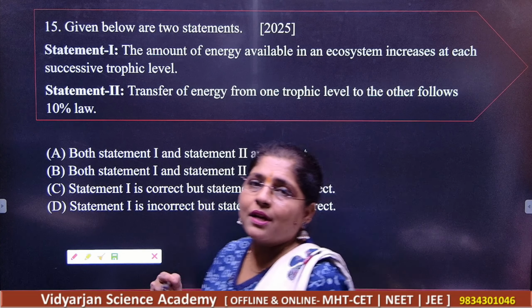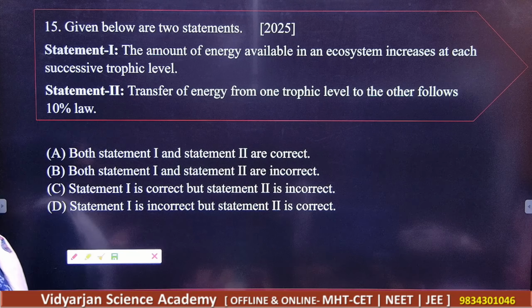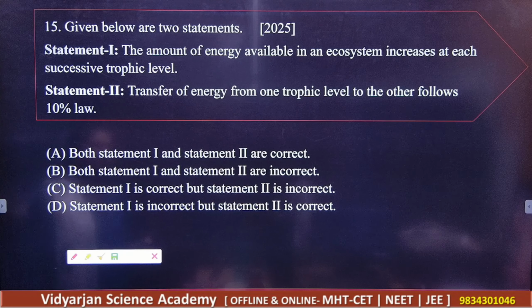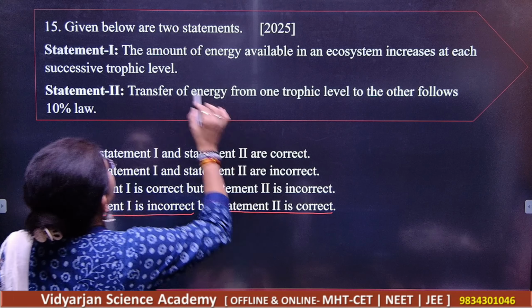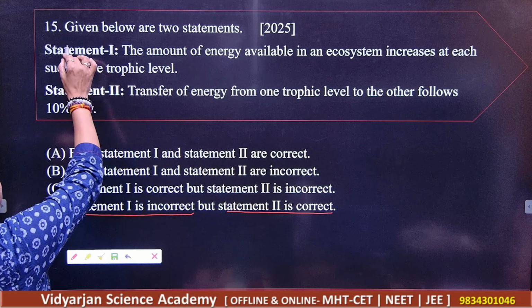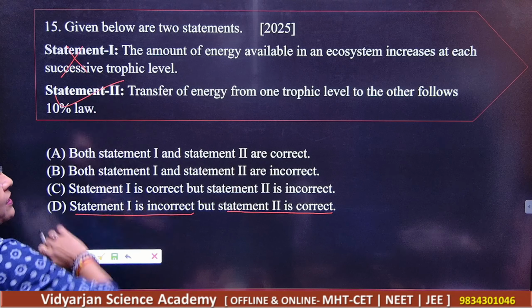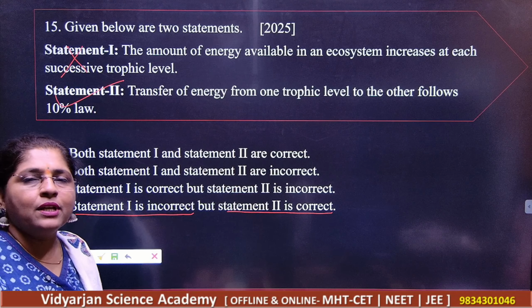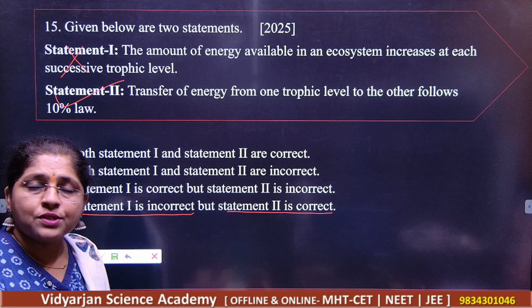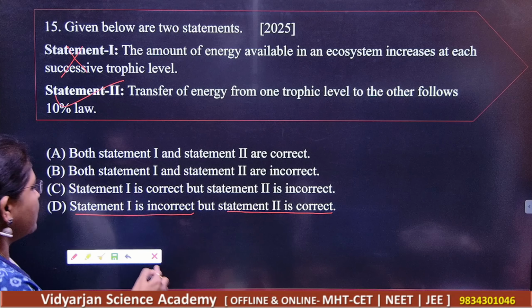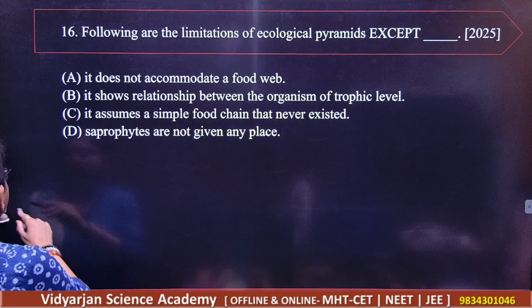So students, see both the statements and choose the correct one very perfectly. Think here and give the correct answer. So statement 1 is incorrect and statement 2 is correct. Statement 1 is incorrect and this is correct. So you should have complete knowledge about the ecosystem, how your ecosystem operates, so that you can give all the correct statements.